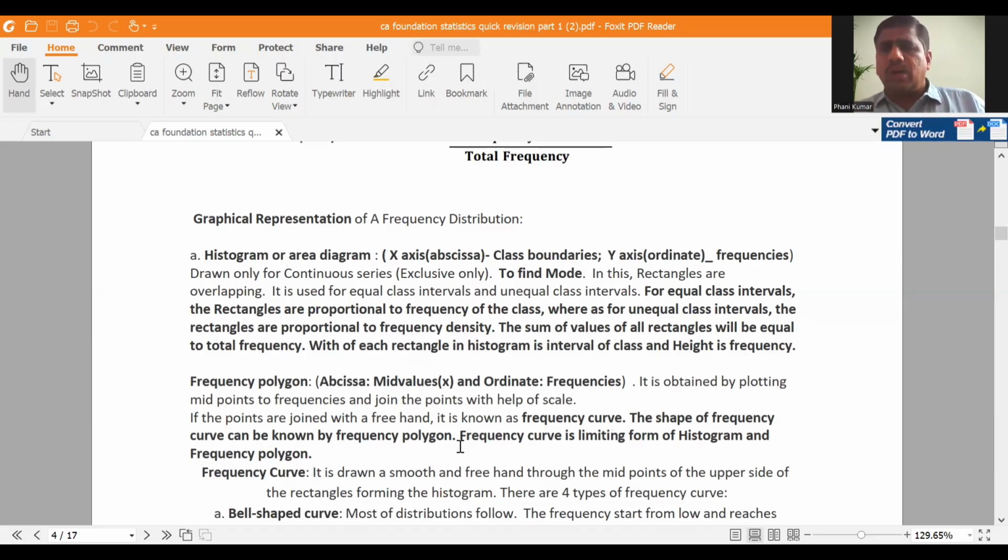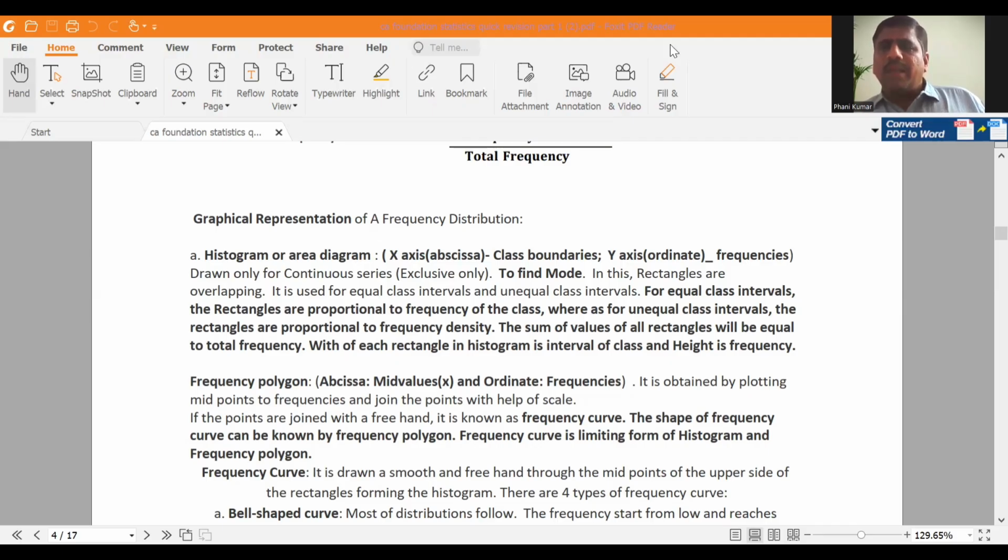For constructing a histogram, our x-axis will be the class boundaries and the y-axis will be the frequencies. That means for a histogram, always an exclusive series must be taken. Okay, class boundaries only, not class limits. X-axis class boundaries, y-axis frequencies. So histogram is always meant for exclusive series only, and histogram is used to find mode also.